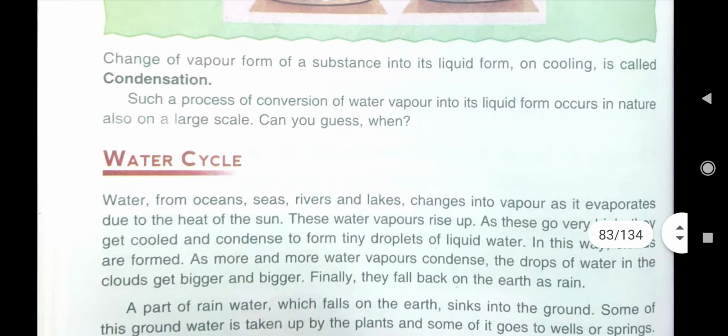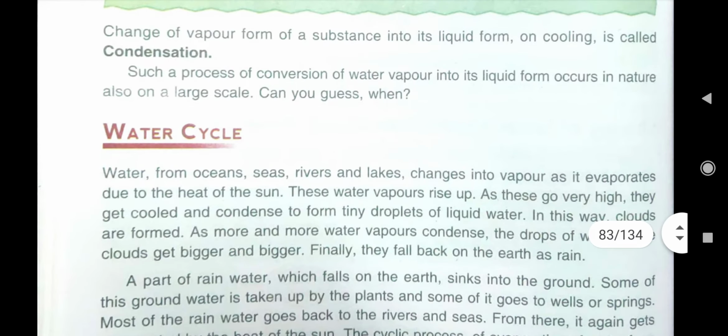And that is why in the previous spelling practice I told you to write about condensation also. That is, change of vapor form of a substance into its liquid form on cooling is called condensation.